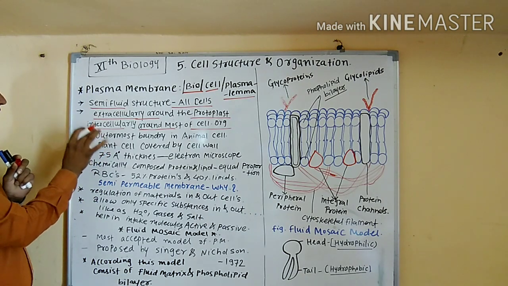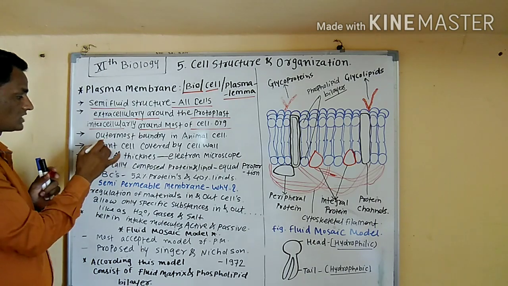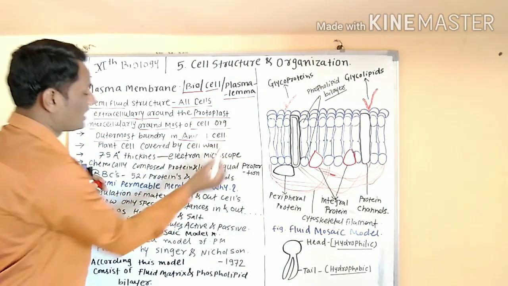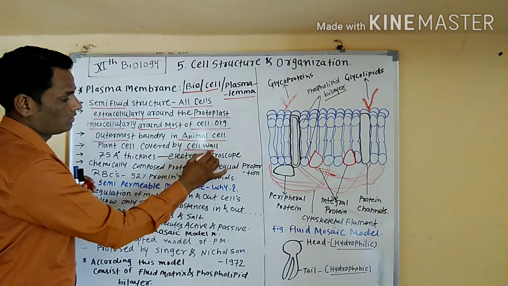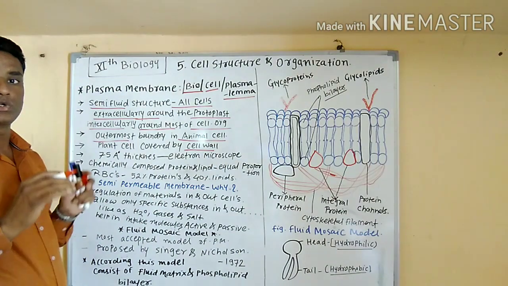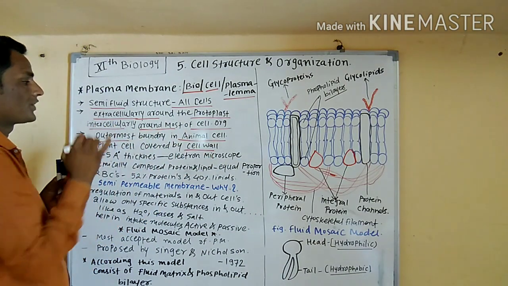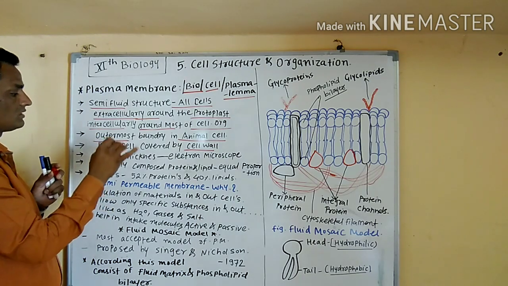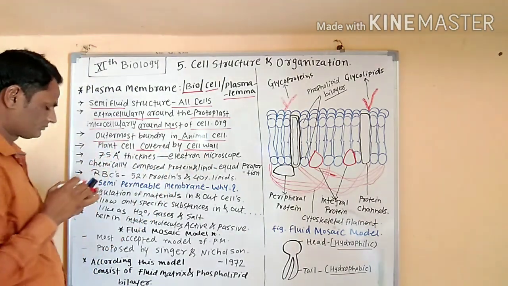Plasma membrane is the outermost boundary in animal cells, and in plant cells it is covered by the cell wall, because animal cells do not have cell walls. That's why the first outermost boundary is the plasma membrane in animal cells. In plant cells, the plasma membrane is covered by the cell wall.